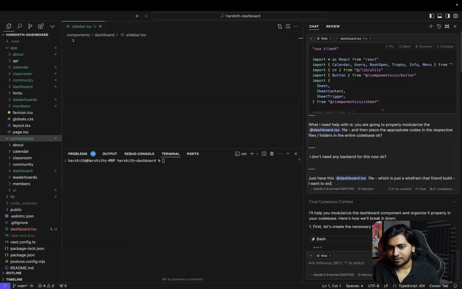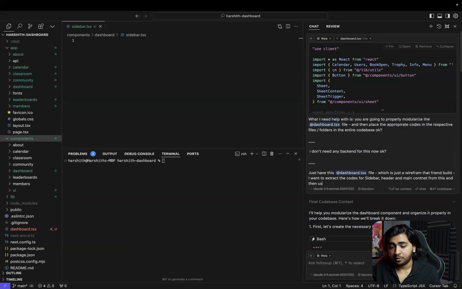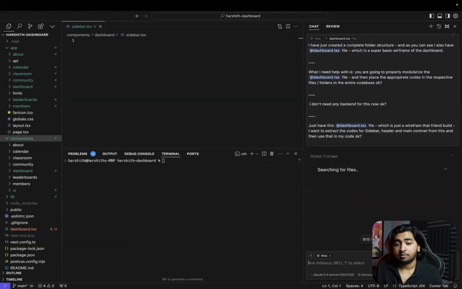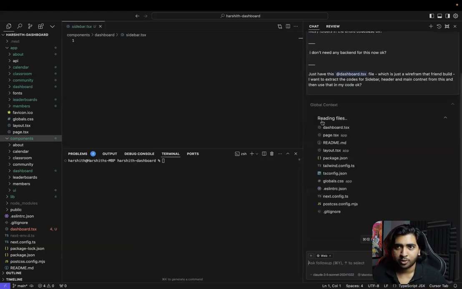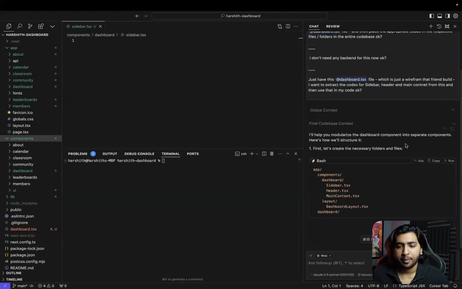I want to extract the codes of sidebar, header, and main content from this, and then use that in my code. Okay, now let's see what it does. If you see the output is bad, prompt again with a better prompt. Simple.